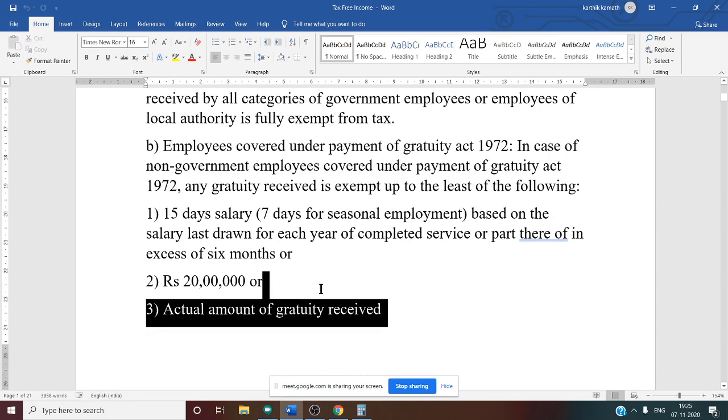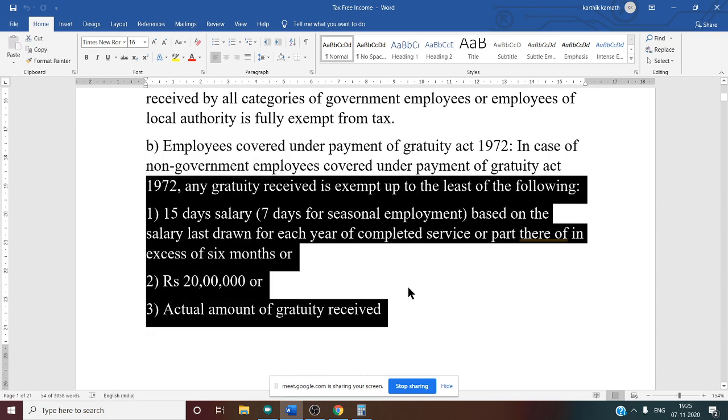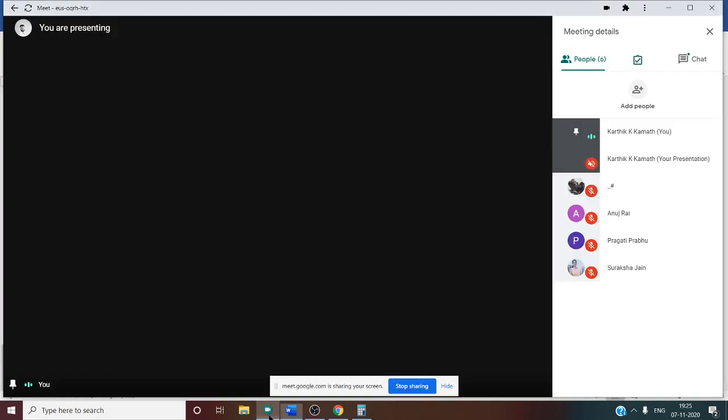So the amount exempt is the least of the following. This is the rule. 15 days salary based on last drawn salary for each year of completed service or part thereof in excess of 6 months, or statutory limit of 20 lakh because he is covered, or actual amount of gratuity received, whichever is less. So this is the first case we discussed.